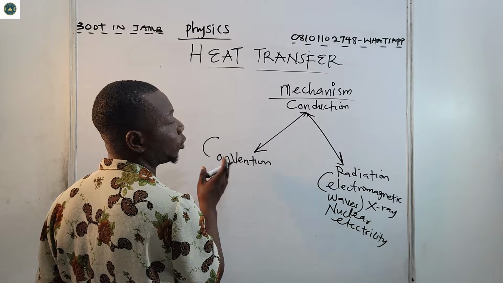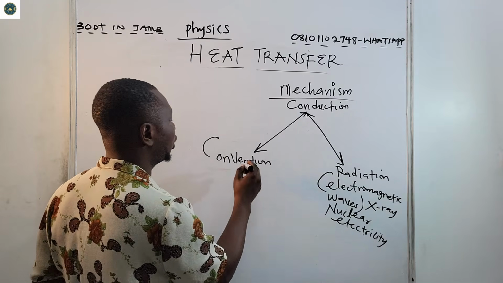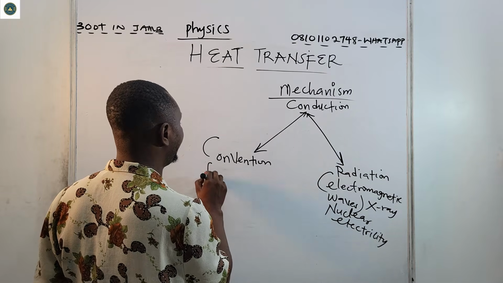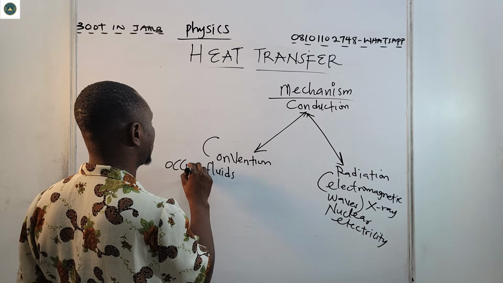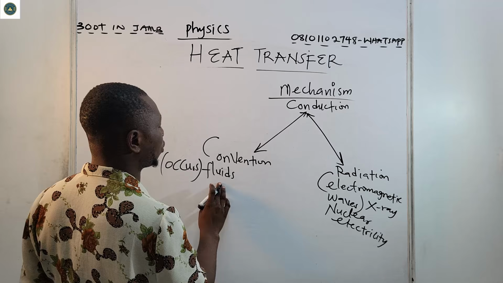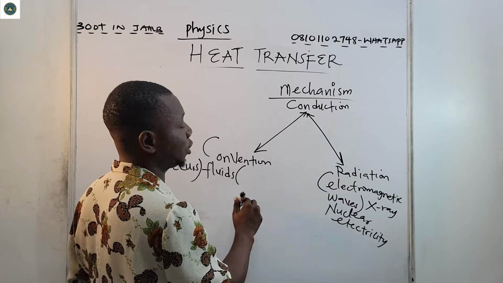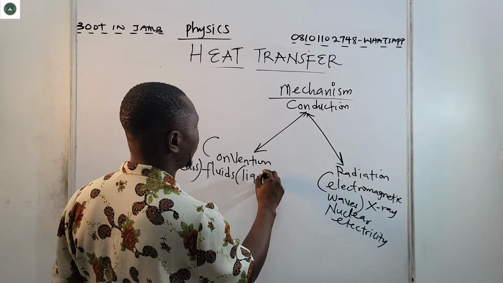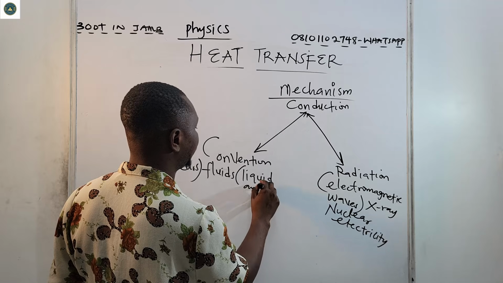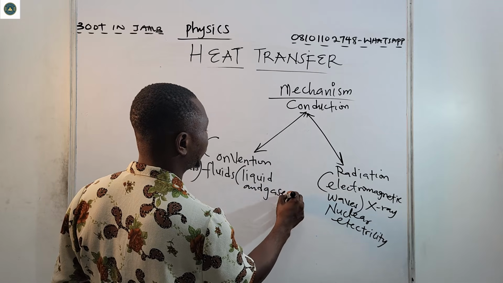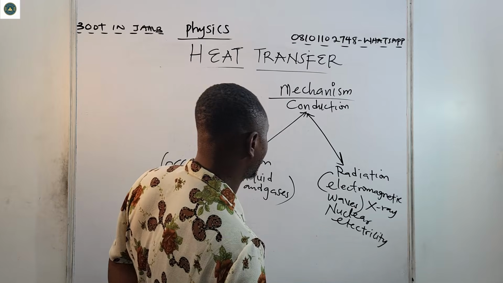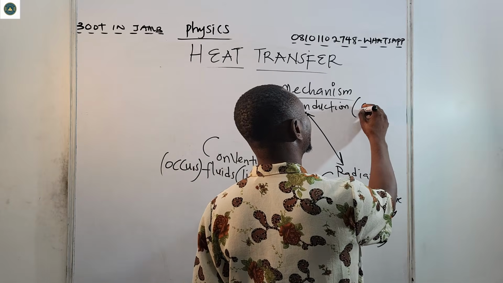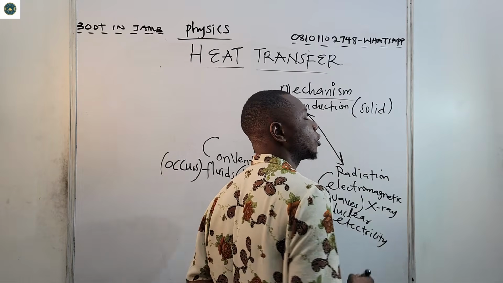Then convection occurs in fluids. Fluid like what? Liquid and gases. So convection occurs in fluids, so liquid and gases, while conduction occurs in solid.